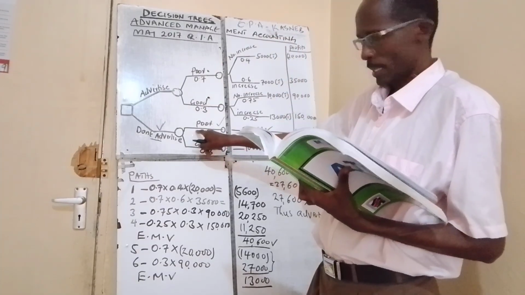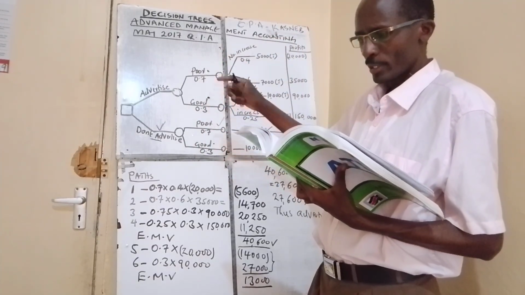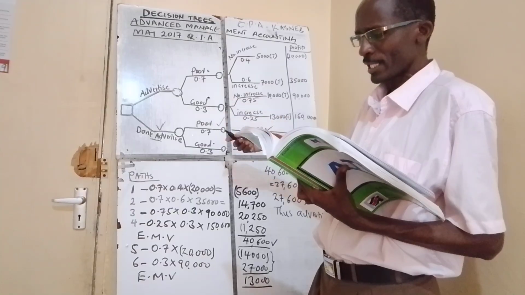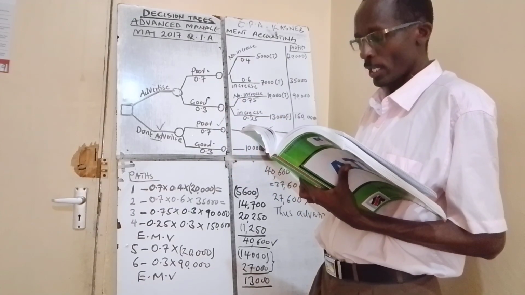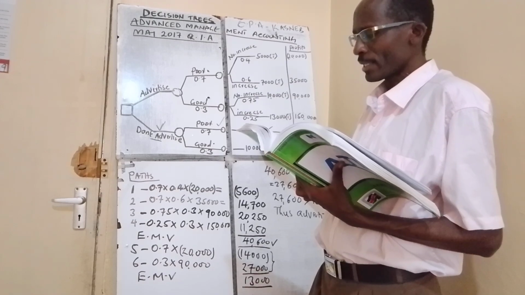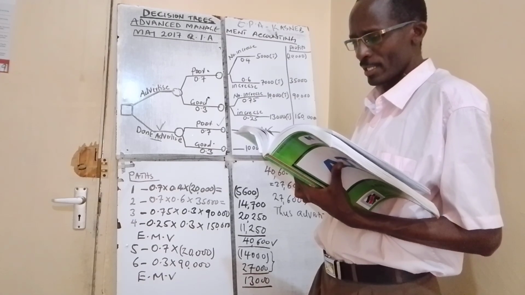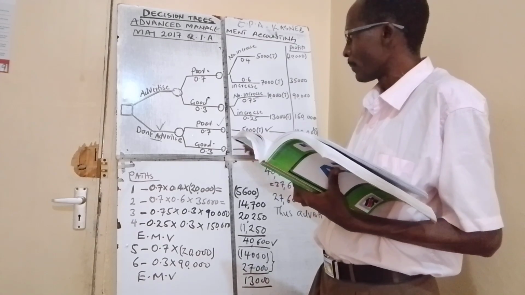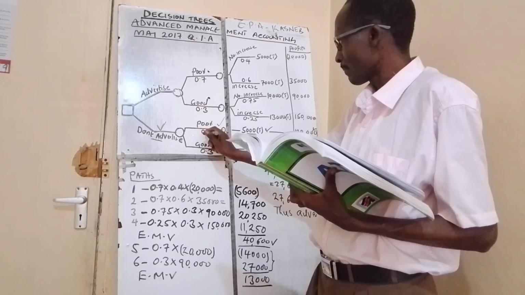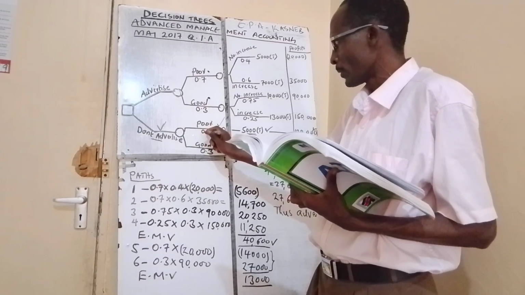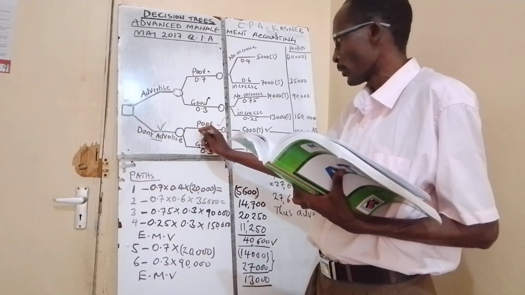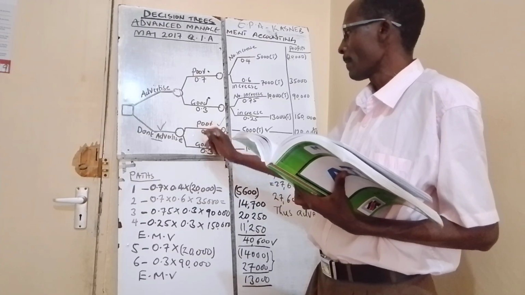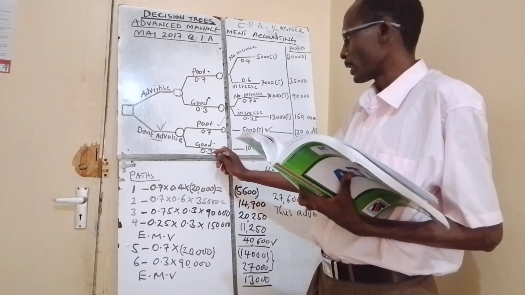If the weather is poor, it is expected that 5,000 tickets will be sold without advertising. There is a 70% chance that the weather will be poor. So 0.7, and obviously to make it 1, the other will be 0.3. So this is 0.7 for the weather being poor, 0.3 for the weather being good.